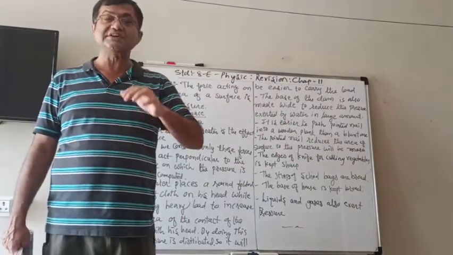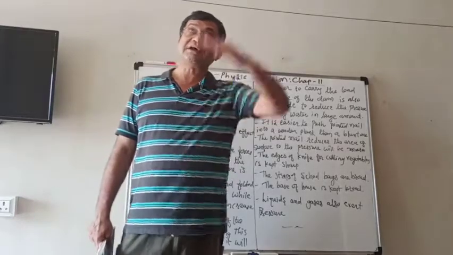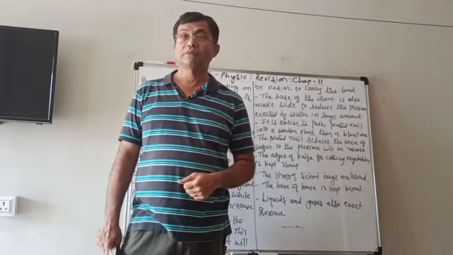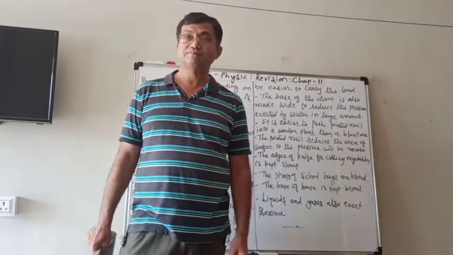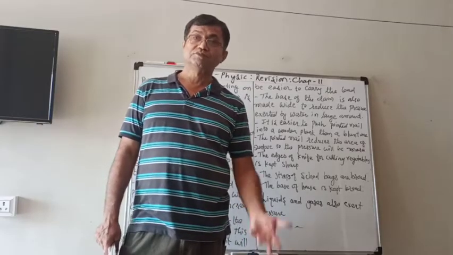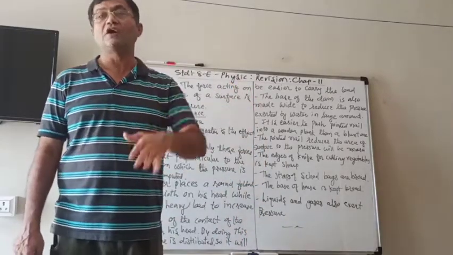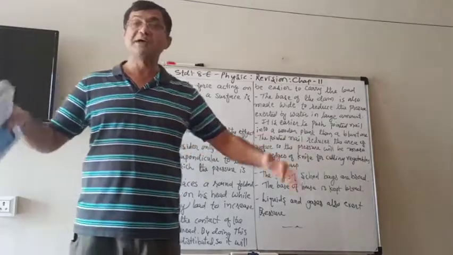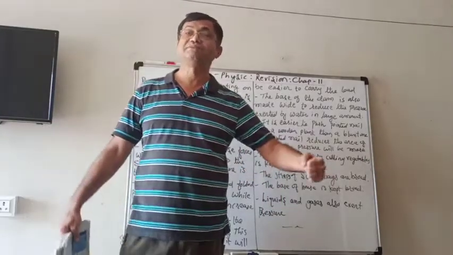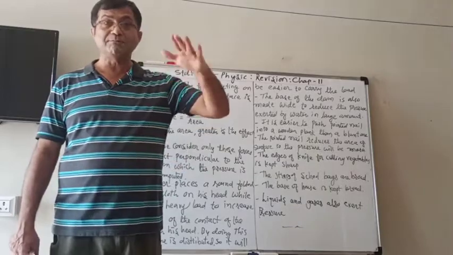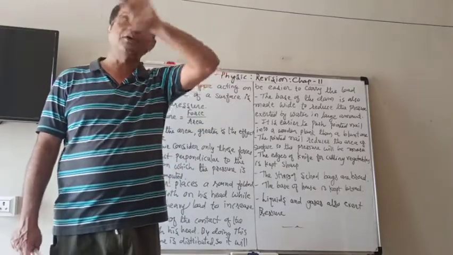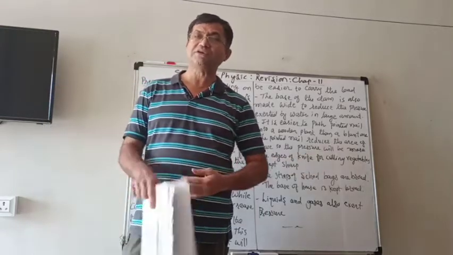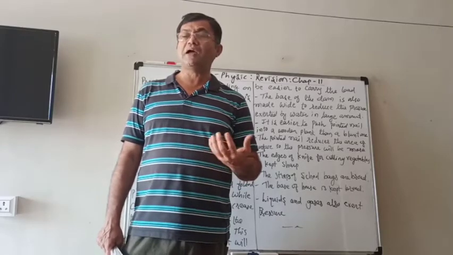That means the base is kept a little broad, so that it can bear the pressure of the whole house. And if you keep it shorter, then what will happen? There is more pressure on it, and there are chances of it breaking down. Therefore, the bases are kept broader than the actual house, so that they can bear the high pressure of the whole building. Otherwise, if the base is weak or shortened, then